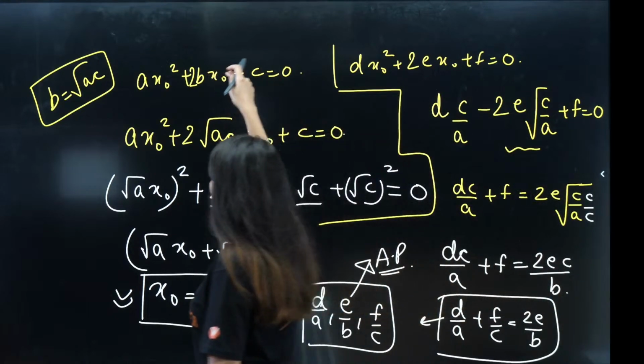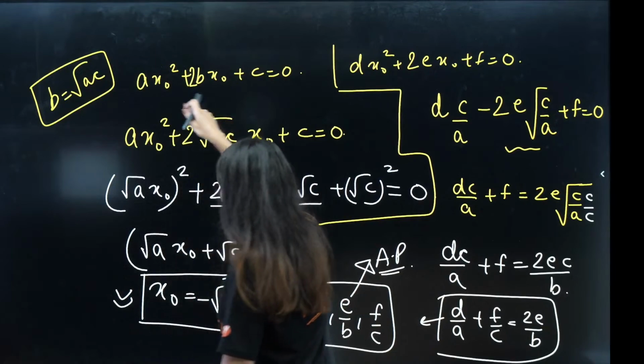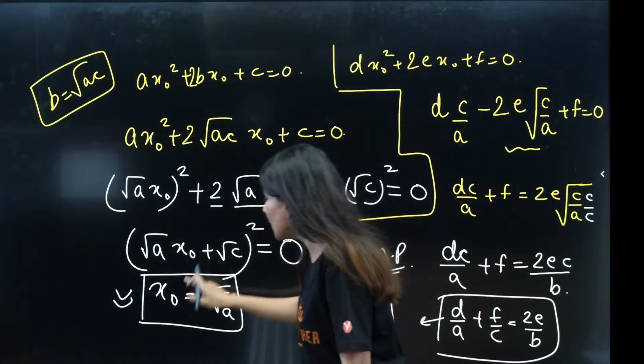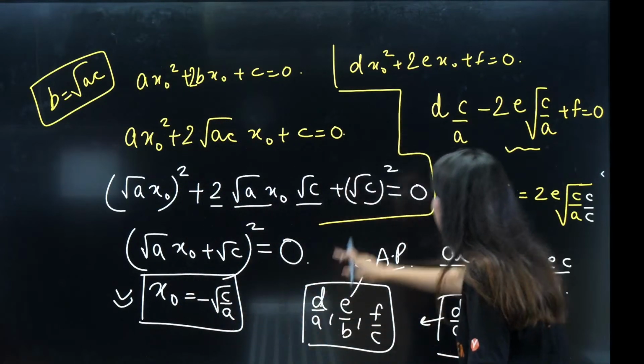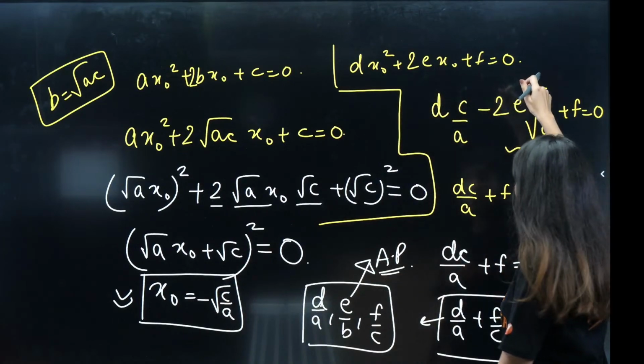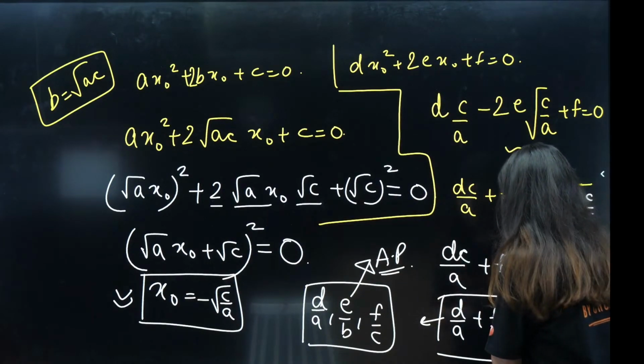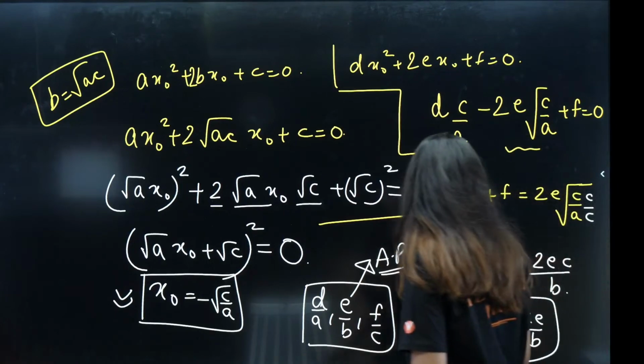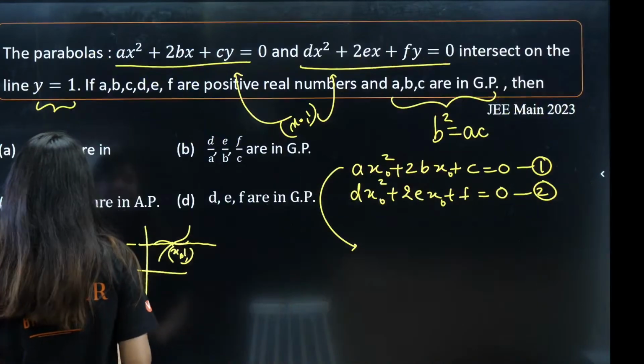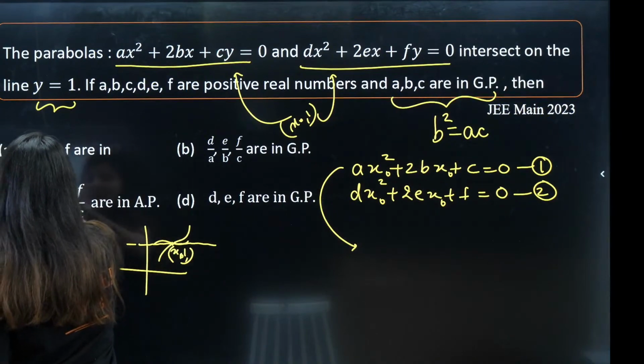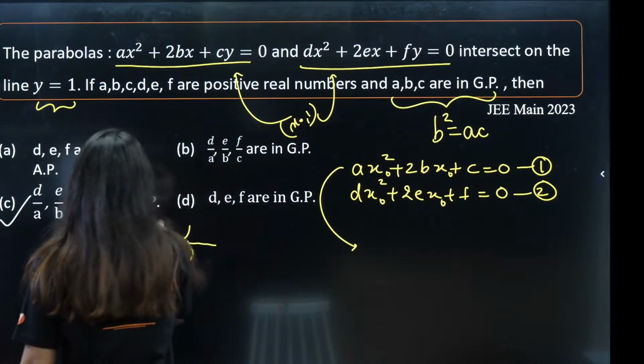So b is equal to root ac. Realize that this is a perfect square. The value of x naught is coming out as this. As discussed, we will put the value, rearrange it somehow and get what is required: d by a, f by c, 2e by b. So which answer is correct? Option C is absolutely correct.